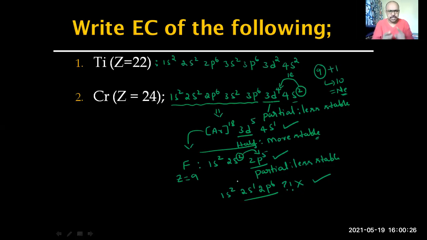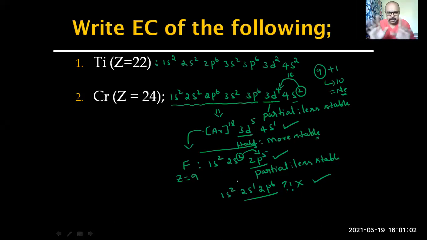Whenever the energy difference between the two is negligible, then an electron jump can happen. Still, energy can slightly increase. The increase in energy may reduce the stability, but that is taken care of by the half-filled electronic configuration, which will more than compensate for the energy increase. So chromium would attain more stability due to the half-filled configuration from the rearrangement of the electron, then lose some stability due to the increase in energy from the shift of the electron.